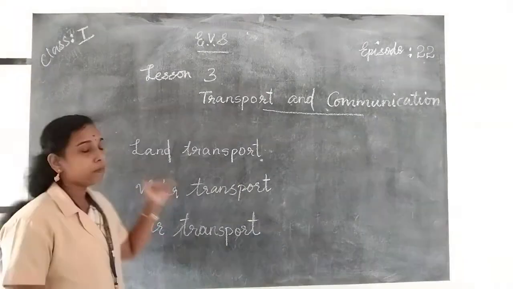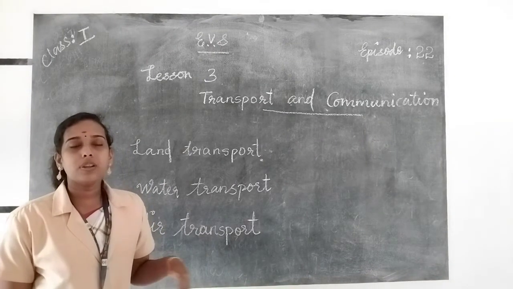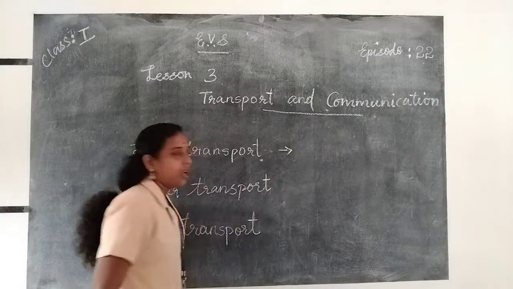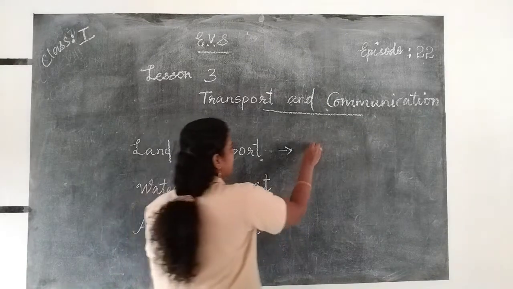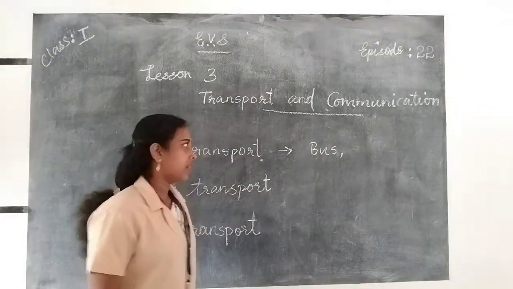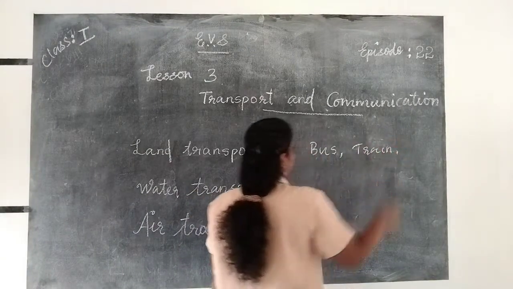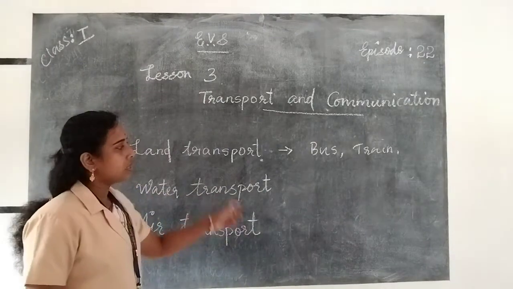Land transport means the vehicles that help us to travel on land are called land transport. For example, scooter, bicycle, bus, train, ambulance, metro rails, monorails, etc. Then water transport.